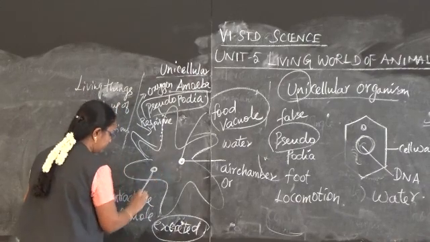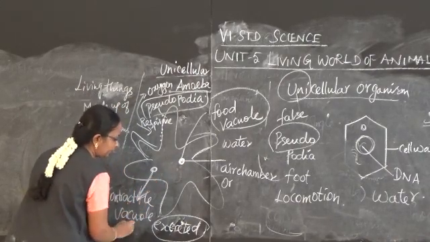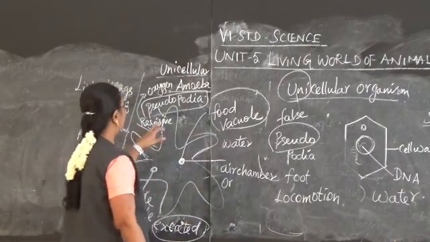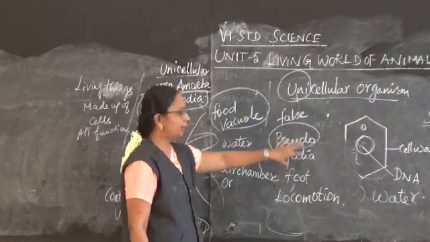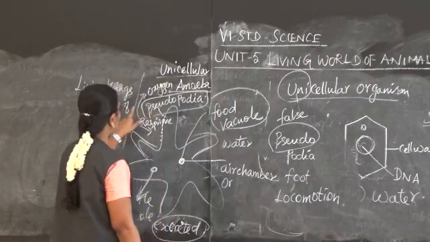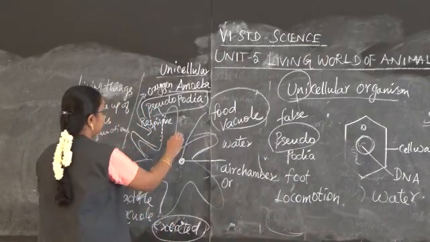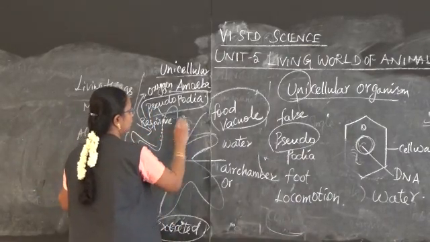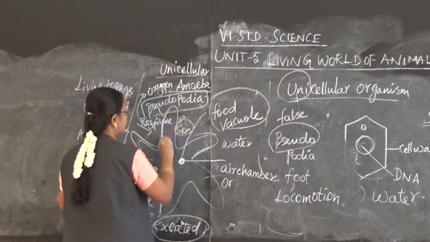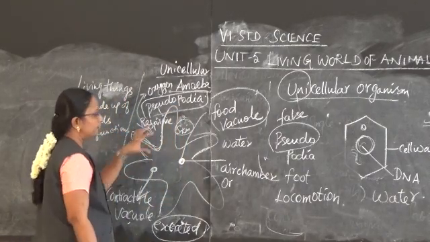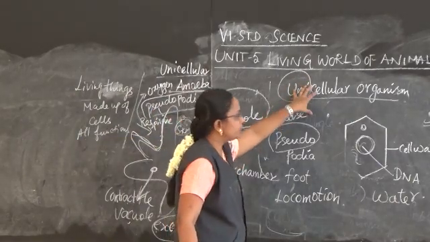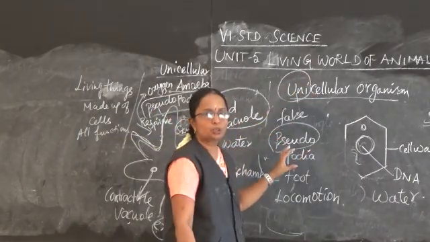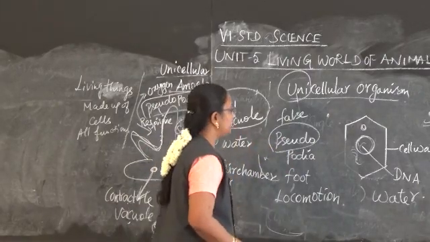The food waste is excreted through the contractile vacuole. With the help of pseudopodia, this amoeba moves from one place to another, and they also respire through their skin. So through their body surface they are respiring. Thus all the activities are done only with the help of the single cell, so it belongs to unicellular organisms.